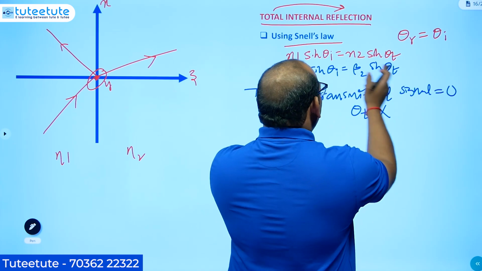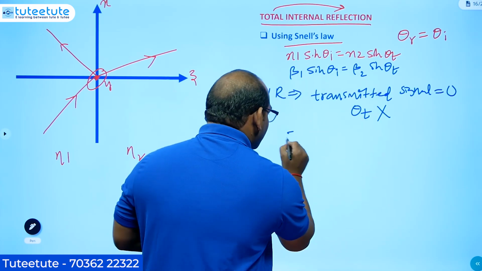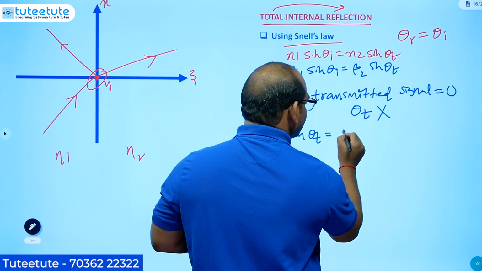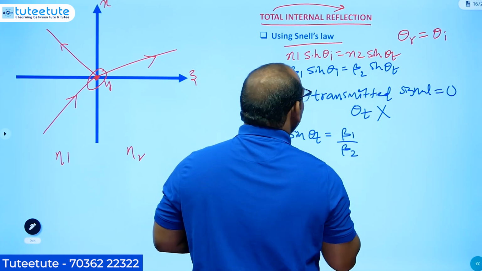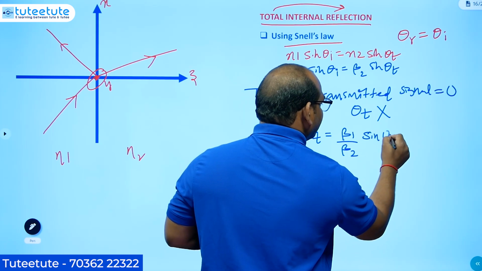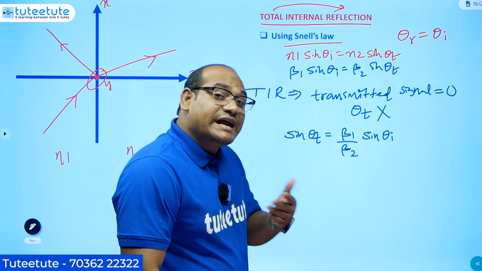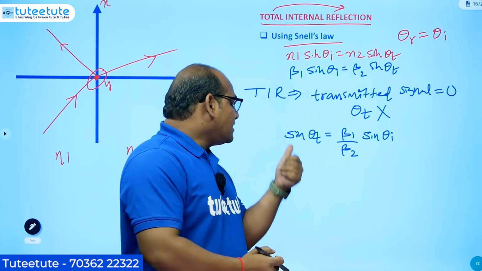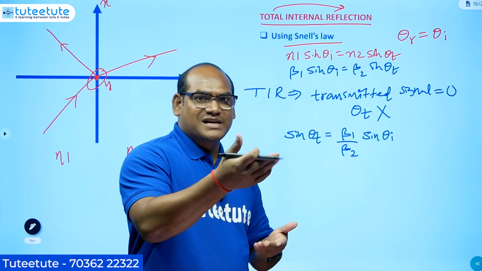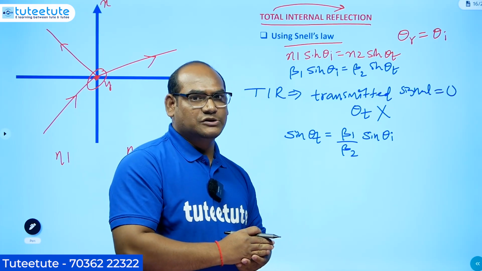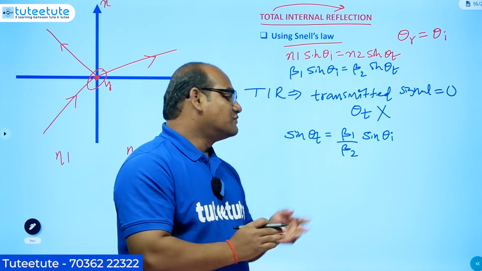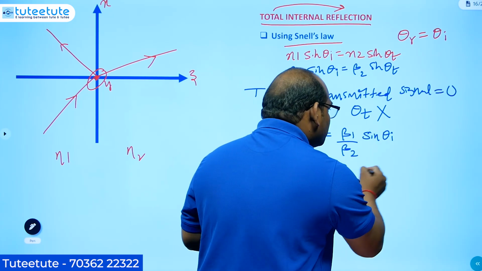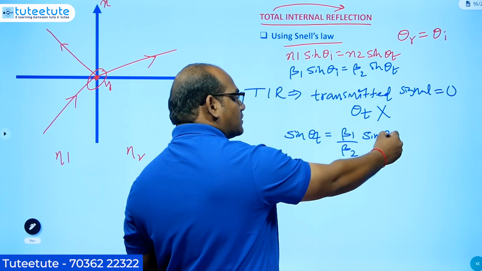For this, I am looking at this equation and writing the equation for sin theta t. Sin theta t is equal to beta 1 by beta 2 multiplied by sin theta i. When can I say this theta t is not existing? The sin function value changes from -1 to +1. The maximum and minimum values of the sin function are 1 and -1. So this right side part should be between -1 and +1 only.